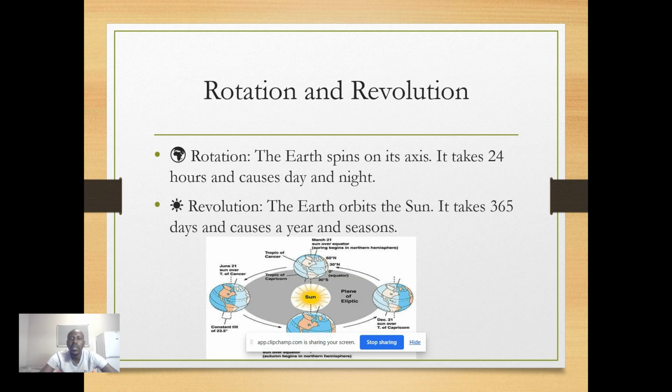So revolution is different from rotation. The revolution is when the Earth orbits the Sun over the whole year. The 365 days is the whole year, whereby we get to see all the seasons: the summer, the autumn, winter, and spring. The rotation only involves the spinning of the Earth, which takes only 24 hours, where we get to see the day and the night, only two different phases.